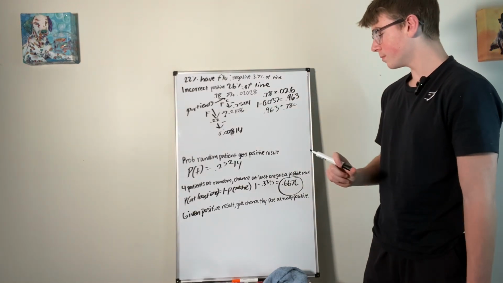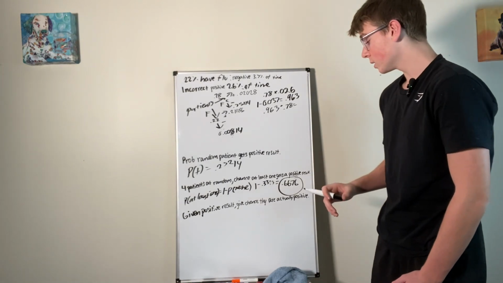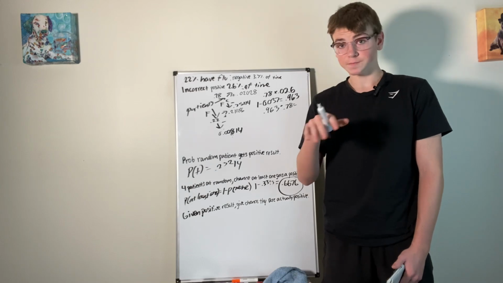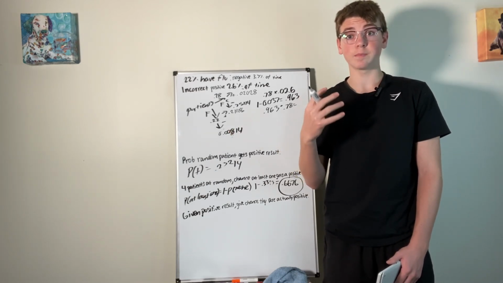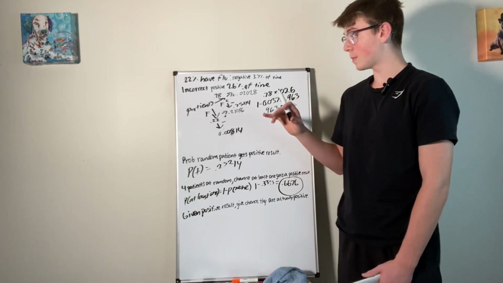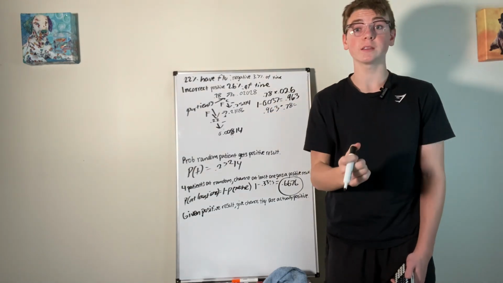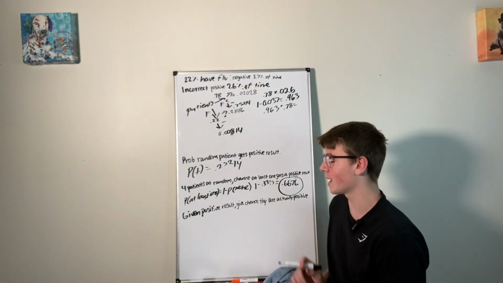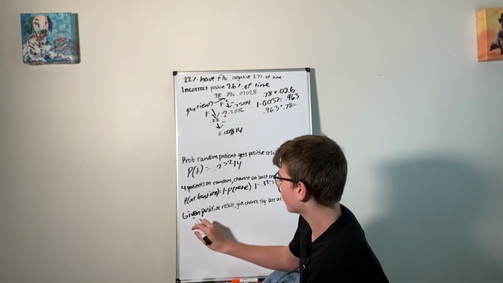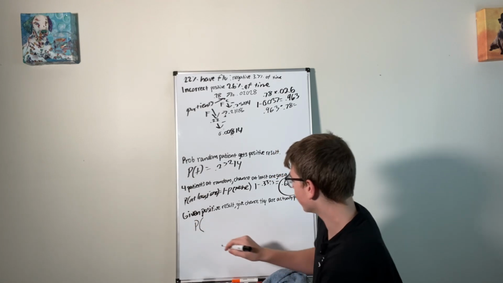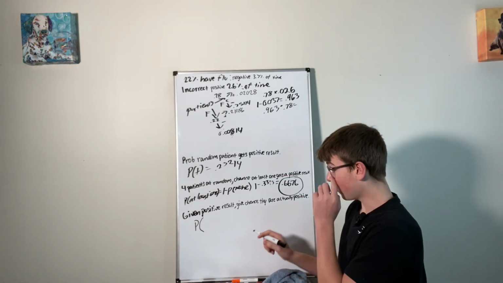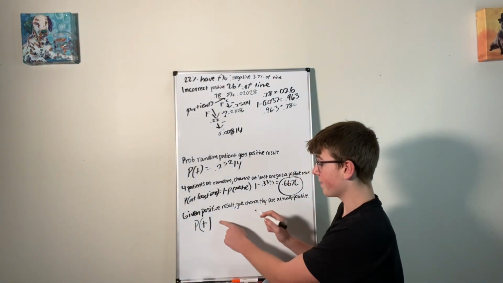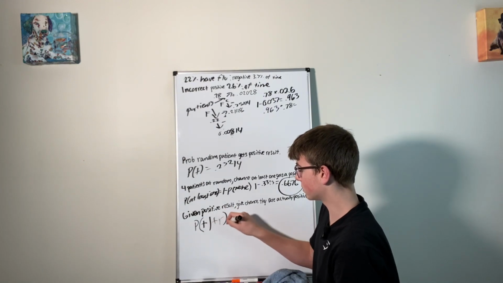Okay, so given that they have a positive result, give the chance they actually have the flu. Okay, well, we find the chance that someone that has the flu gets a positive result, and then put that over the chance that they got a positive result. Okay, so here I just have to write it down first. The probability of someone being positive, right? Given that they have a positive result.